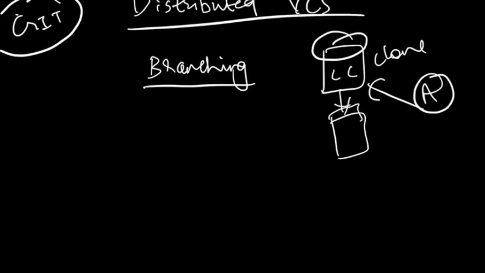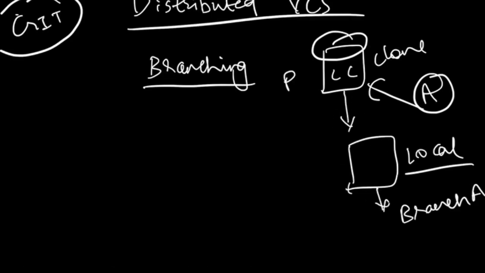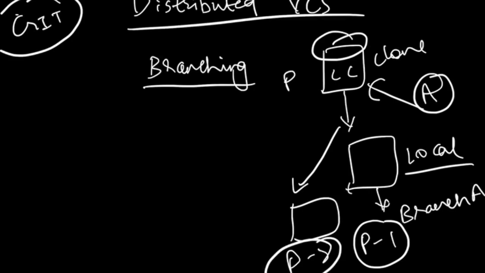So in simple terms, he creates another copy of this repo in his local again, and he calls it branch A. So let's say the repo name is P, so this will be P1. And similarly, you can create multiple branches. So let's say P1 is related to certain feature 1, and P2 can be related to another feature 2. So you can work on these changes independently. So that's what we call branching.